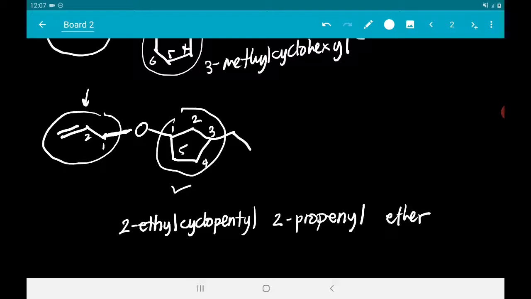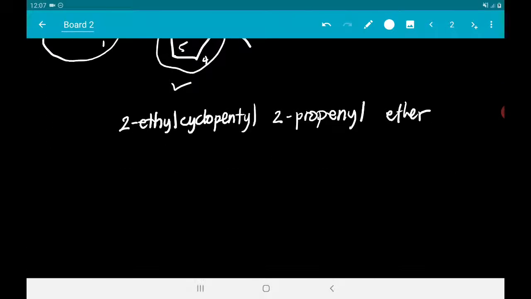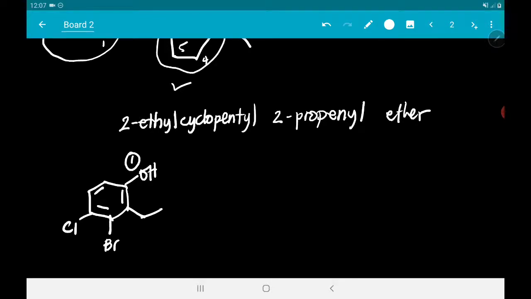So, for phenols, madali lang ang phenols kasi if you're naming a phenol, the OH here is always the position 1. So, for example, lagay tayo ng maraming substituent. So, 1 na ito, syempre, hindi tayo iikot na pa ganon because the locant values will be larger. So, pag ganon na lang yung ating value assignment.